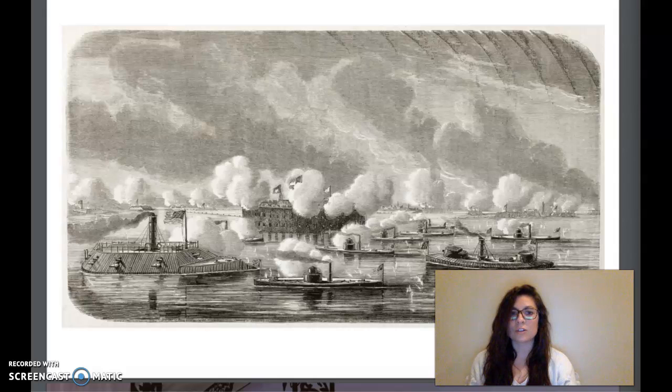Forts like these, with their large cannons and soldiers, were built to protect the harbor from invasion by pirates and enemy ships in times of war. Although Fort Sumter was in South Carolina, a Confederate state, the fort still belonged to the United States. The Confederates wanted Fort Sumter for themselves.